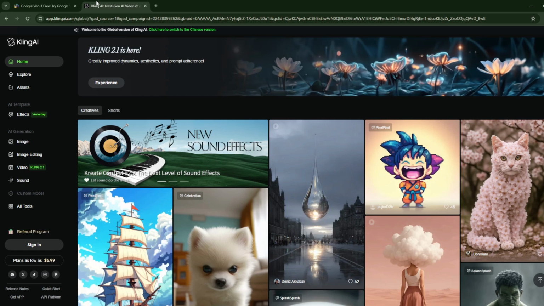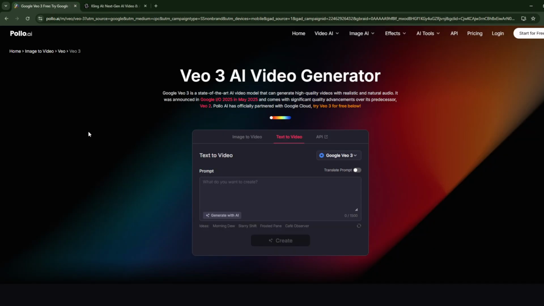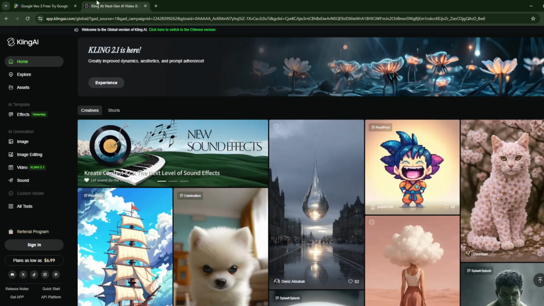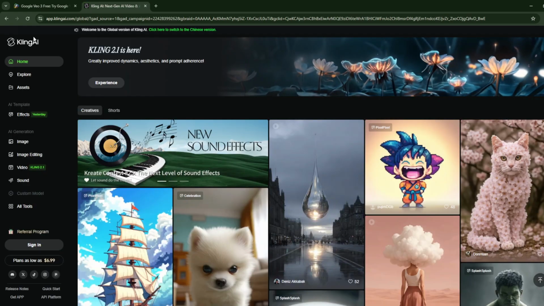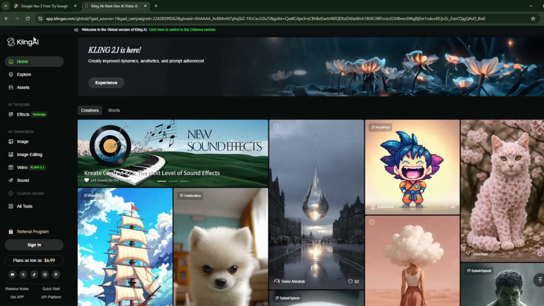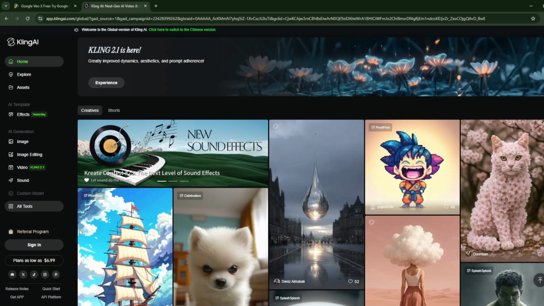So, which one is right for you? So, you should choose VO3 for best realism plus audio if you can pay, and go for Kling AI for good free creative videos and silent, less refined videos. And yeah, that is basically it.